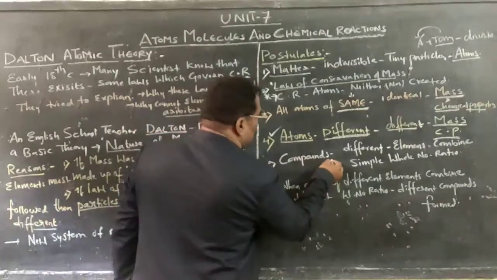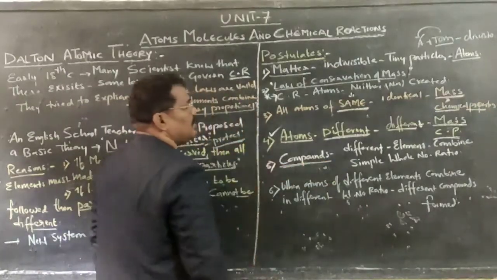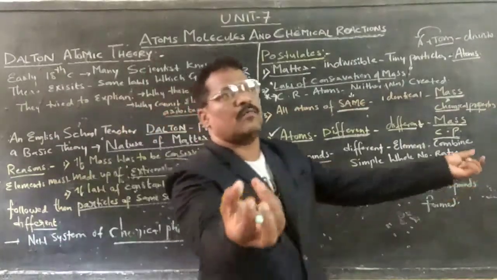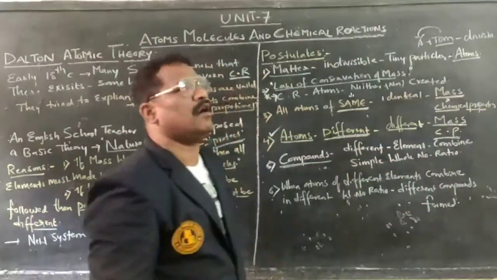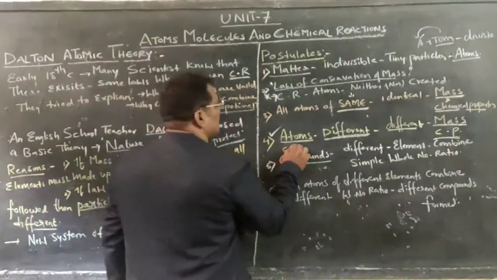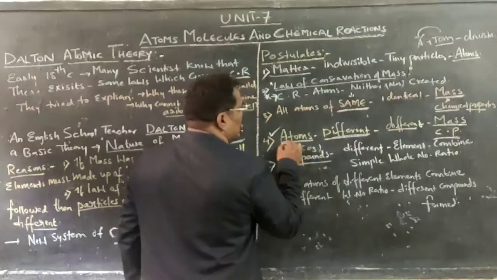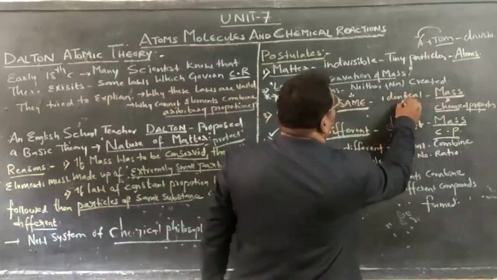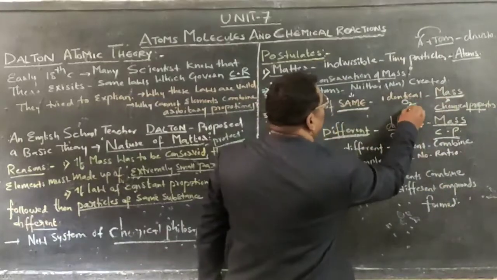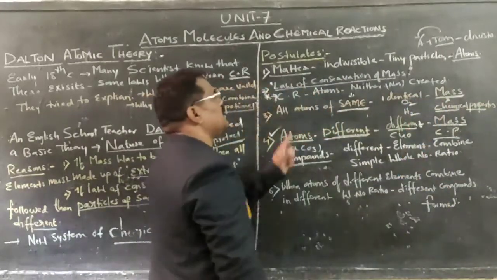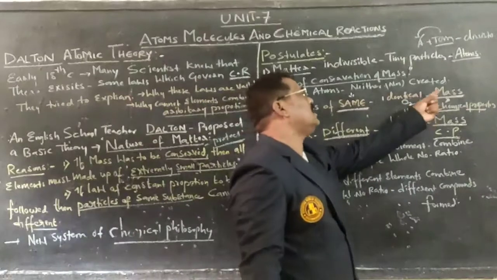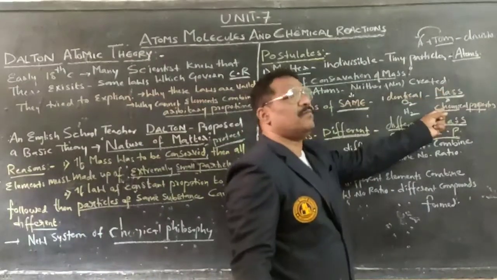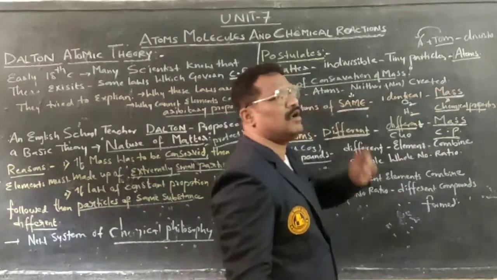Next: atoms of different elements combine to form compounds. Two or more elements combine to form compounds, such as copper carbonate or copper oxide. Same elements, with the same mass and chemical properties, combine to form an oxygen molecule or a hydrogen molecule.